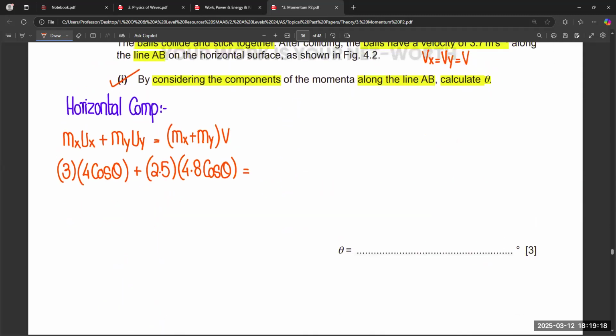So we combine their masses, 3 plus 2.5, and velocity is 3.7.